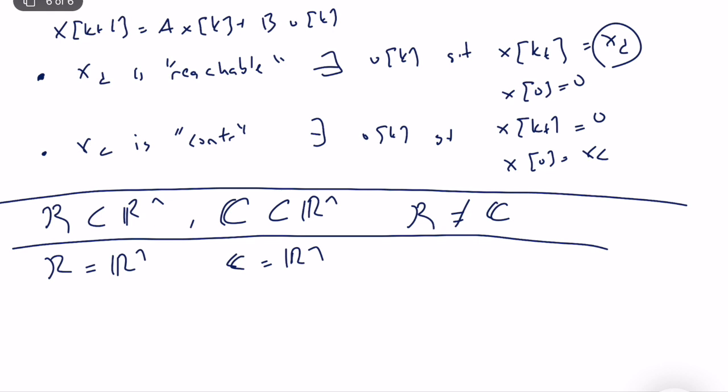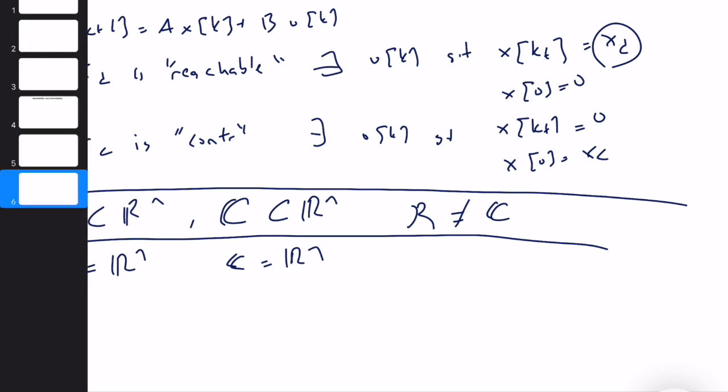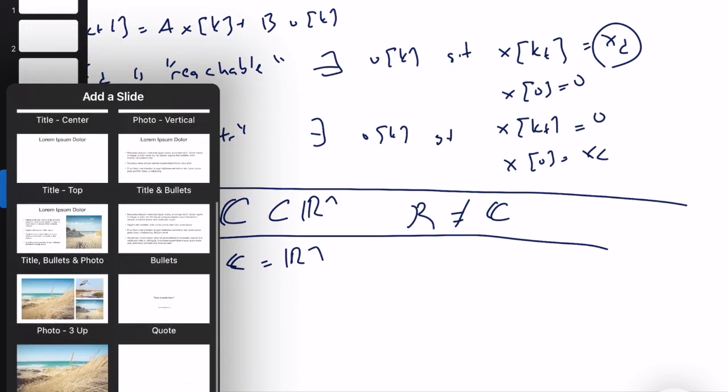So the definitions are technically very similar. I will talk about how we can find out if a system is fully reachable or not in a couple of slides. But now I want to show you an example, which is very illustrative and important, where the reachable subspace is not equal to the controllable subspace. So let's change it.